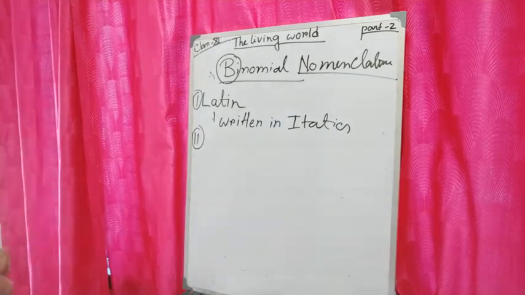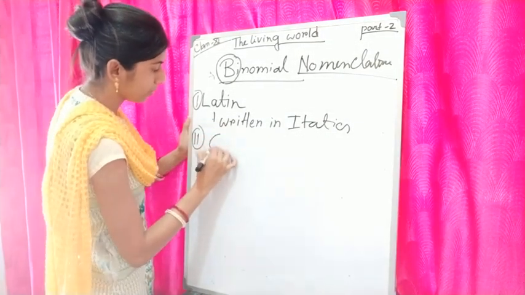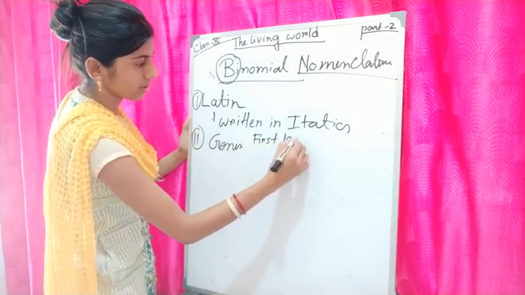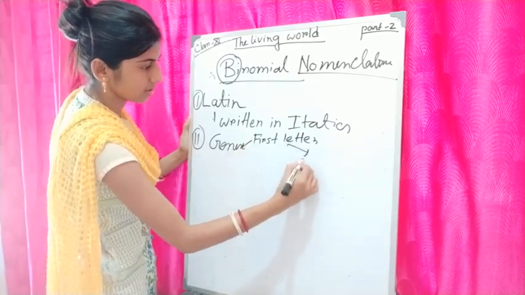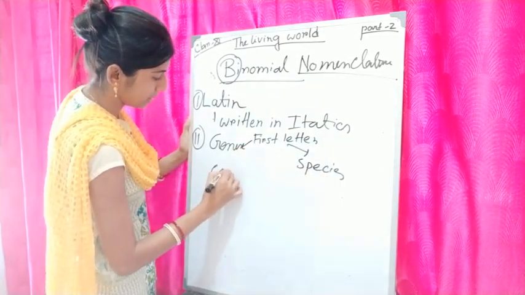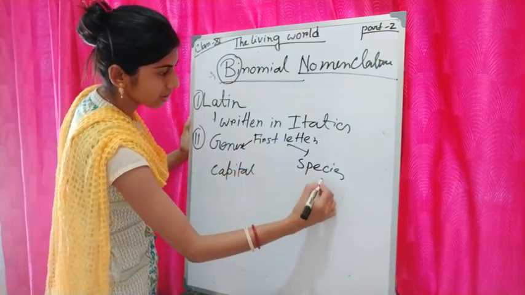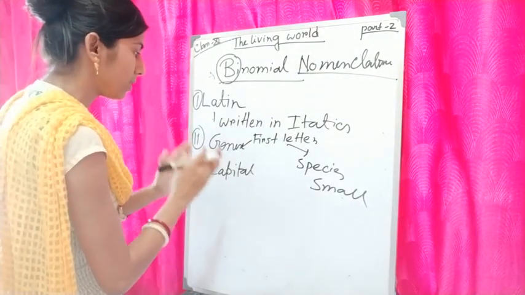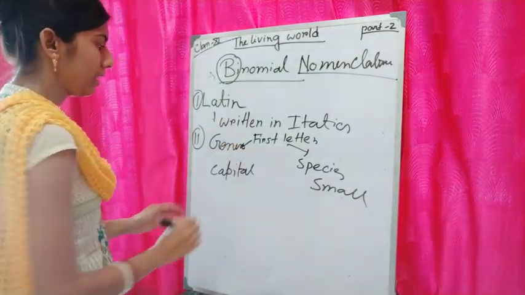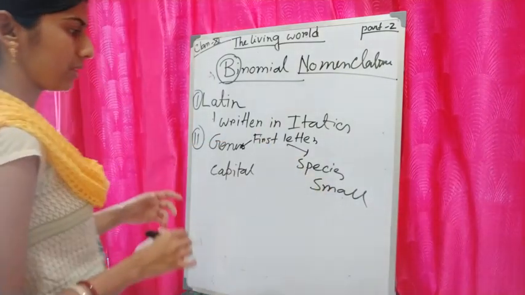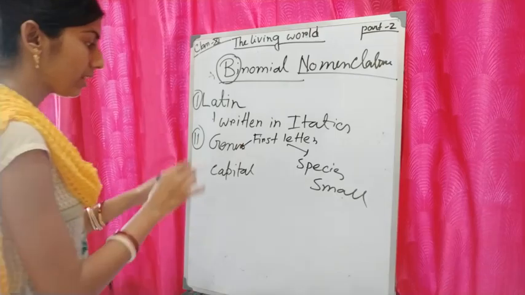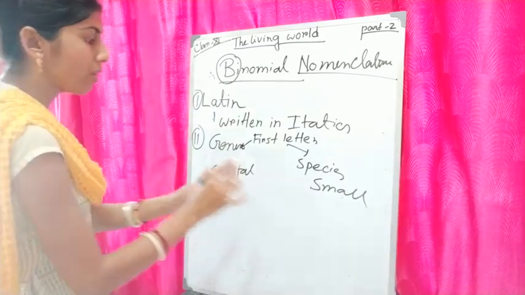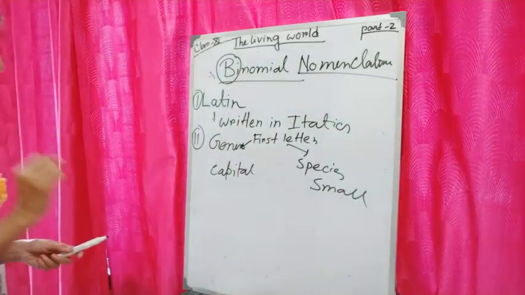And what is the second property? The first letter of the genus will be capital, and the first letter of the species will be a small letter. As I have written Mangifera indica, I have written M, which is the generic name, in capital form, and indica I have written in small form.